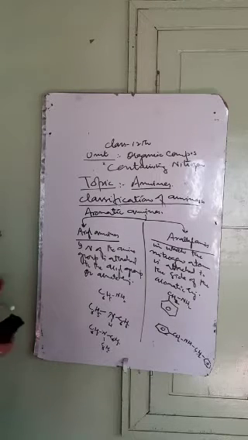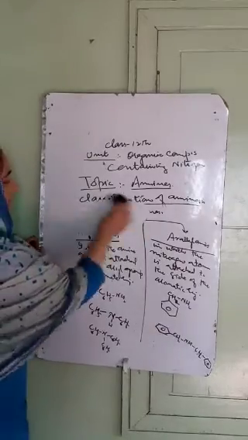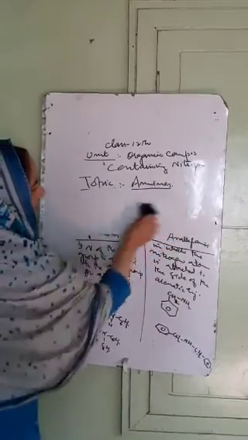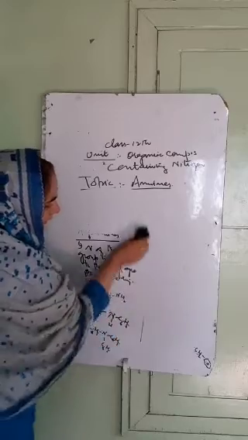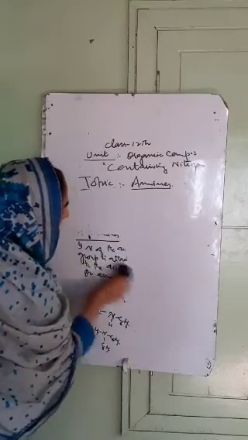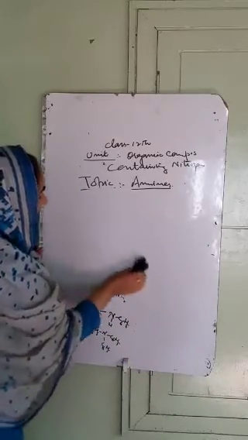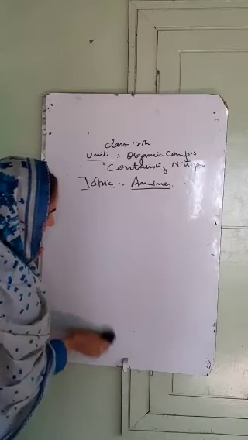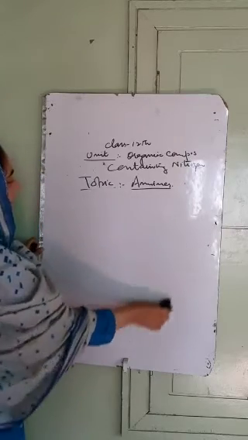Then we have the amines. Secondary and tertiary amines are further classified as simple and mixed amines.